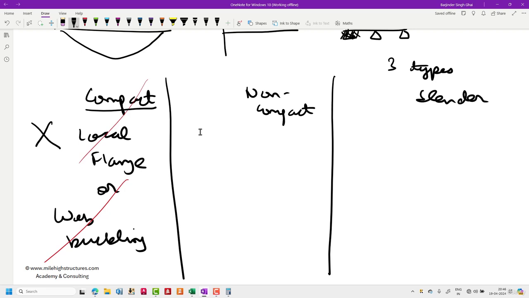Under the non-compact section, it is possible that some local buckling may take place before the attainment of, or before achieving, full plasticity.